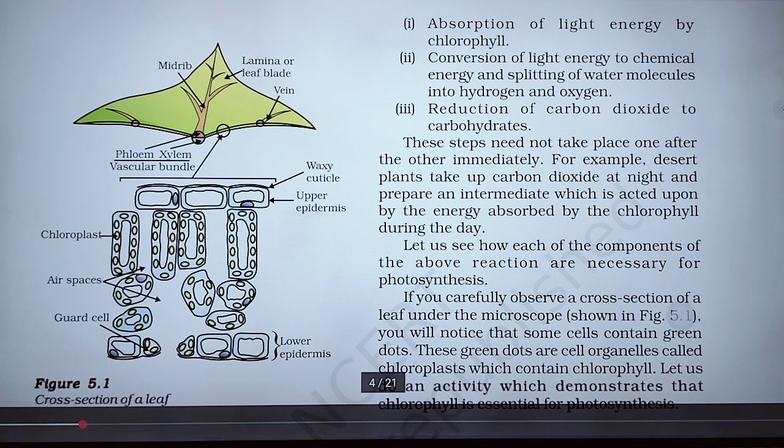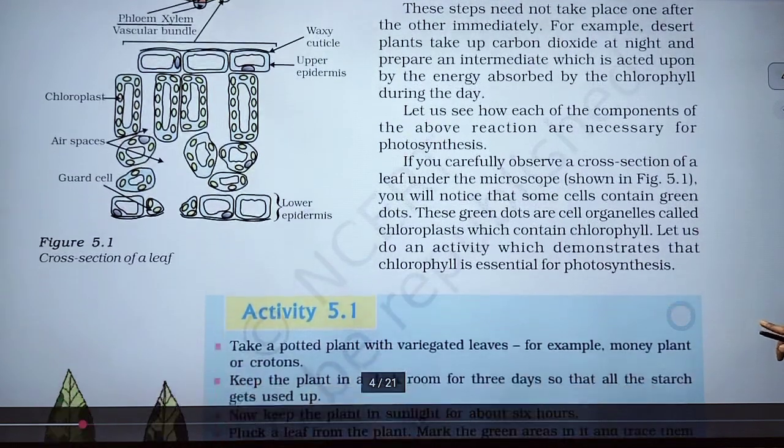For example, desert plants take up carbon dioxide at night and prepare an intermediate, which is acted upon by the energy absorbed by the chlorophyll during the day. So we can see this process does not take place one after another immediately.